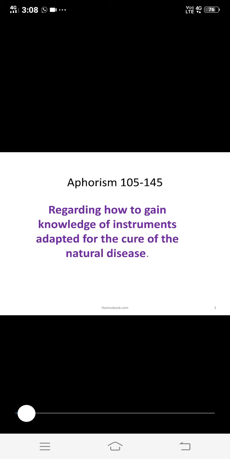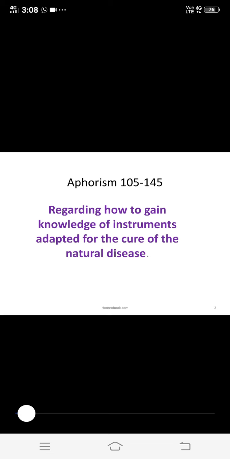Then 137 is regarding the relative merits of employing large and moderate doses of medicines in proving. Then 138 to 144 is regarding the methods of conducting drug proving. In this they give the methods of conducting the drug proving.